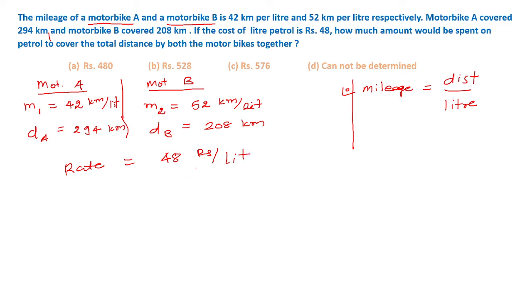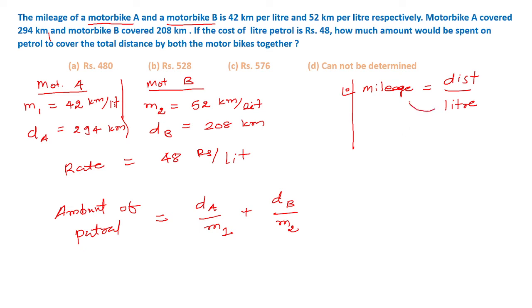Now first of all we have to find out what is the total amount of petrol in liters to be consumed. So the amount of petrol will be equal to the distance covered by motorbike A divided by its mileage, plus the distance covered by B divided by the mileage of B, that is M2.